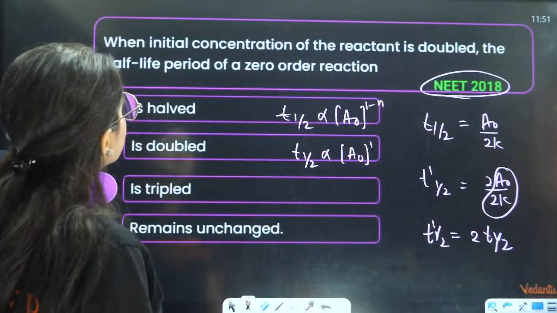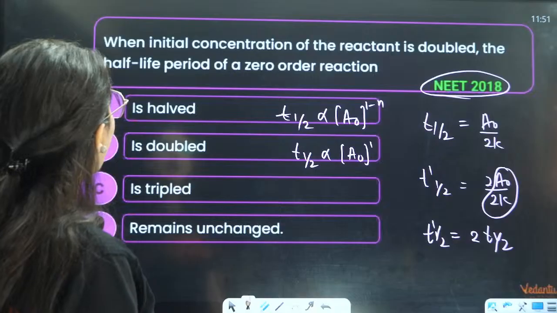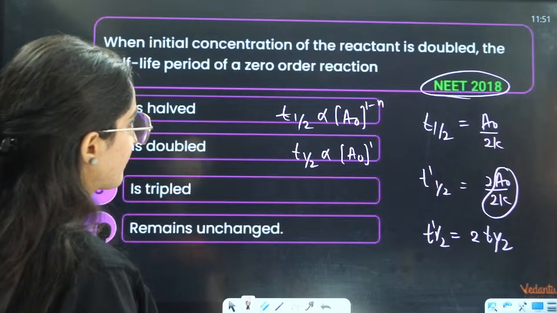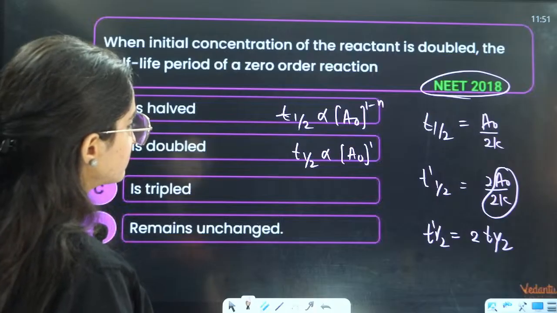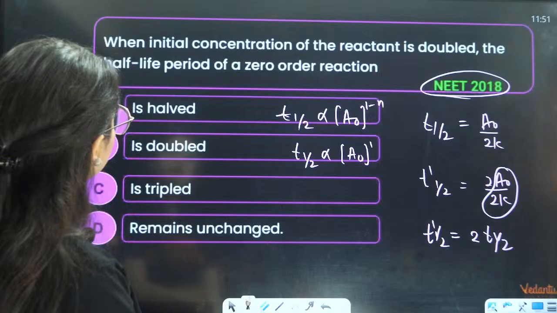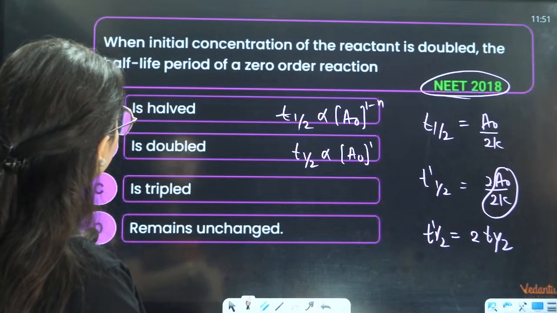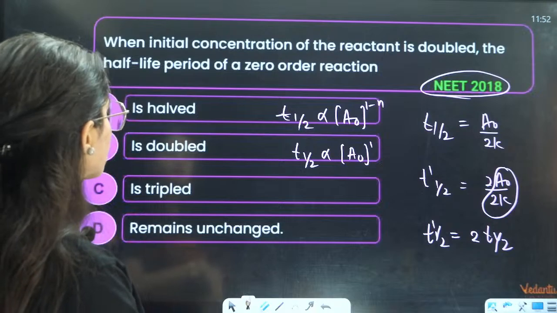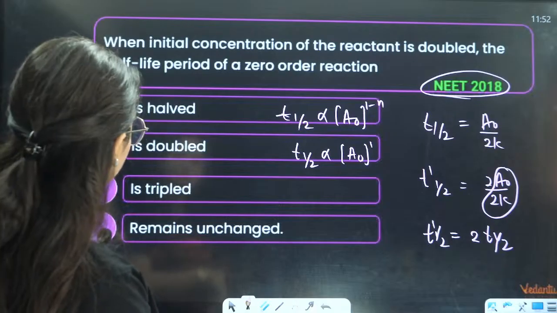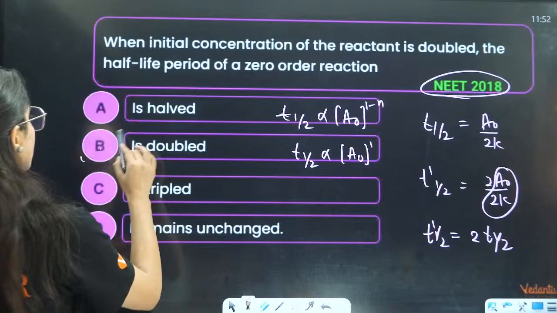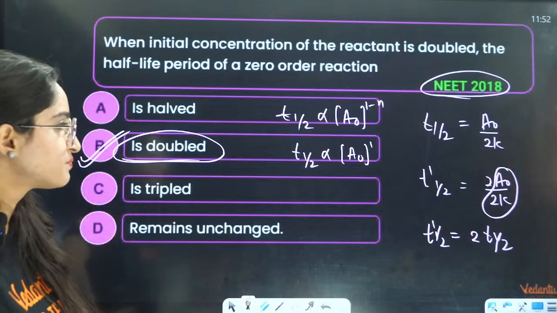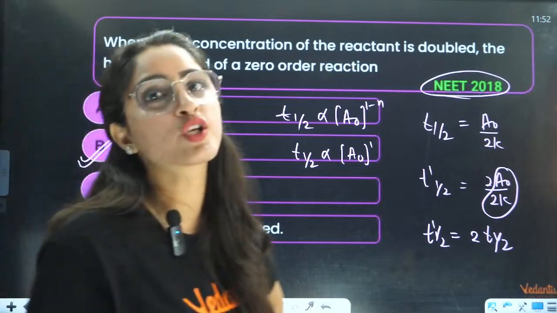So wait a minute. The initial concentration of the reactant is doubled. The half-life period of the zero order reaction. They are not asking you the time, is it? They are not asking you the half-life time. Wait a minute. Then it is, yes. So it is doubled. So the answer is B. Okay.